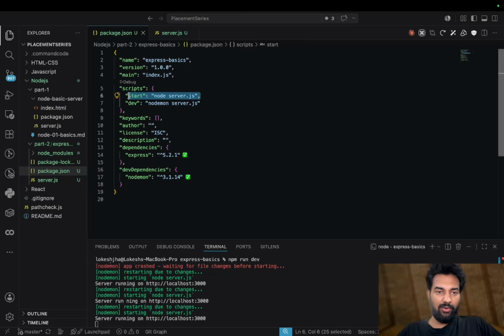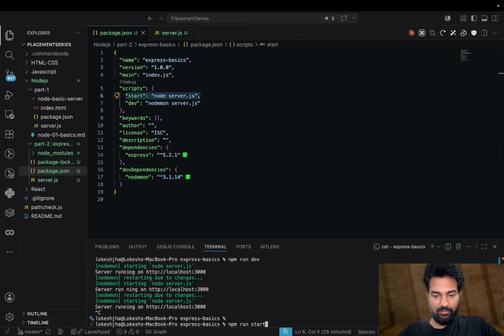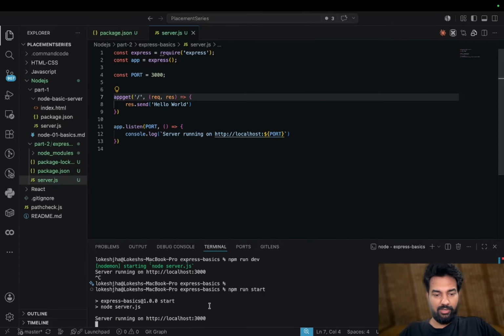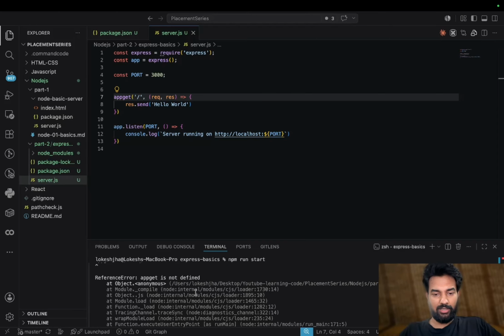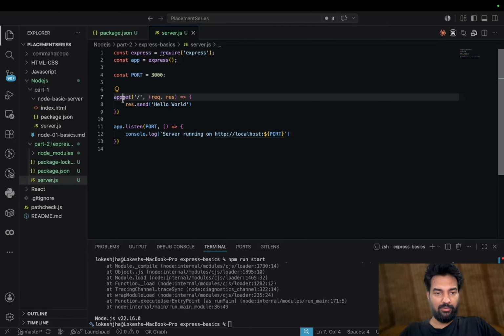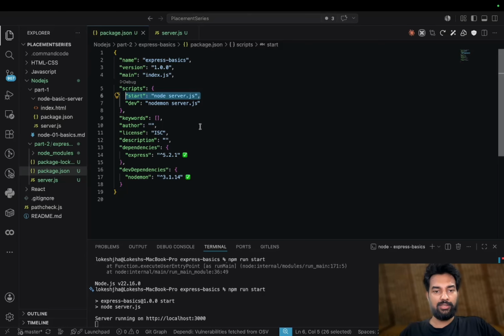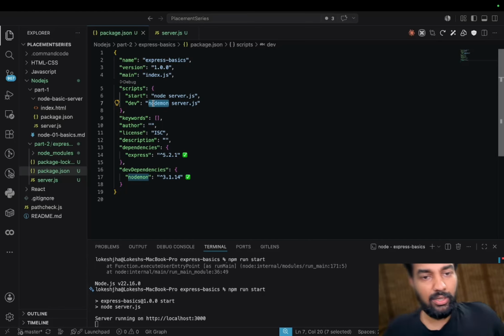But in start, what happens is it runs the code as it was at that time. After you do any change, you have to come here and start again. And if you make some errors, then again you have to come and start again. See, it gives an error, again you have to start. That's why this is used in production for starting, but actually it is also not used in some ways. We use PM2 or nodemon. I will explain later that even if there is some crash in the server, it should start.